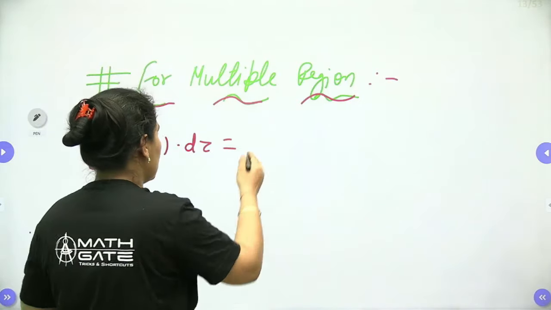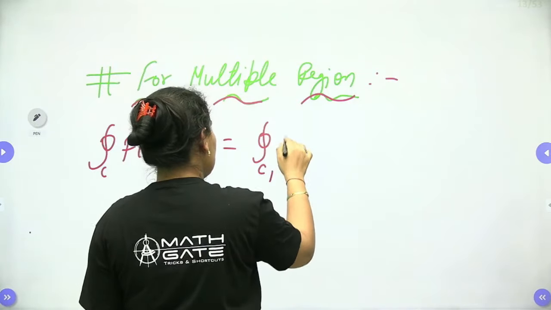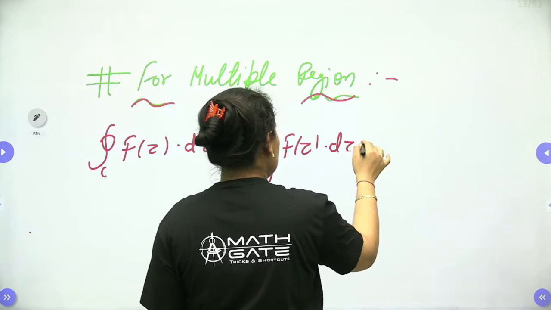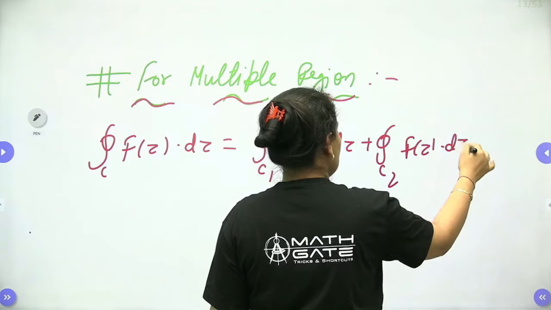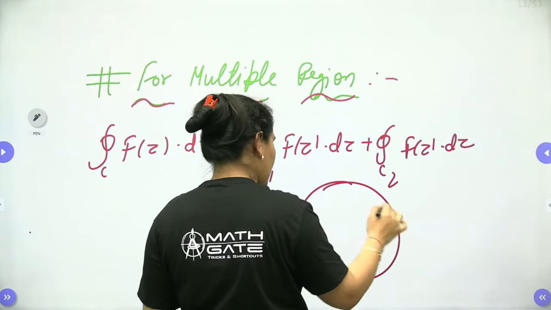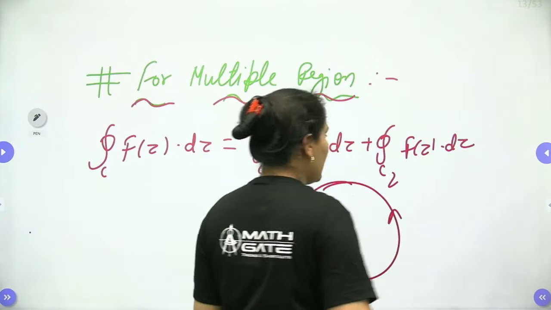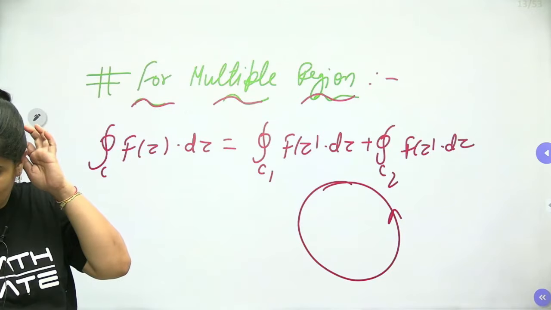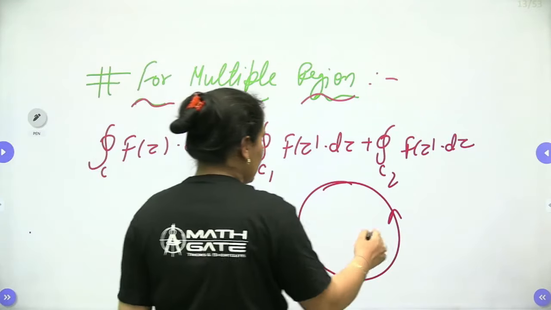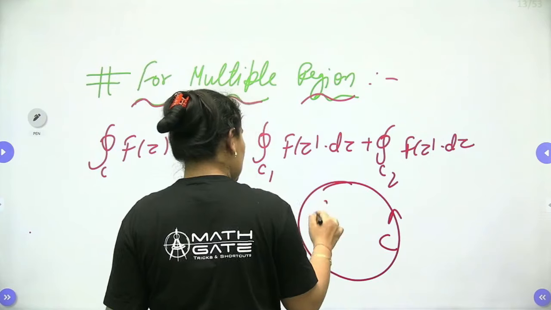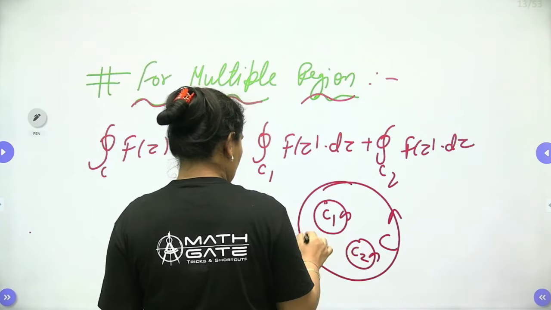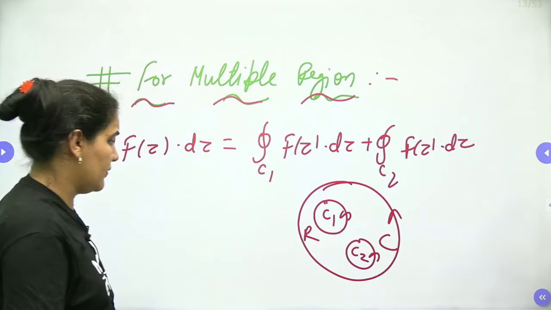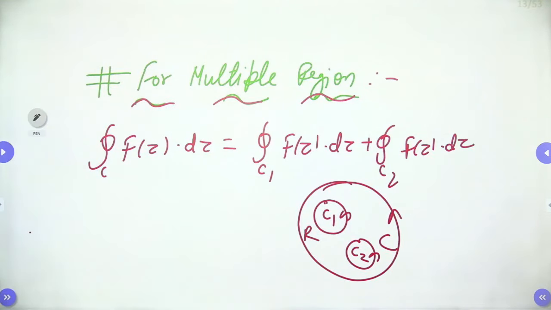When we have more than one closed curve, it will be the integral over C1 of f(z) dz plus the integral over C2 of f(z) dz. So multiple regions means we have a closed curve C, and inside the closed curve C we have one or two more regions. Here C1 and C2 are written, so we can say it is C1 and it is C2. So this is my closed curve. Clear, guys?